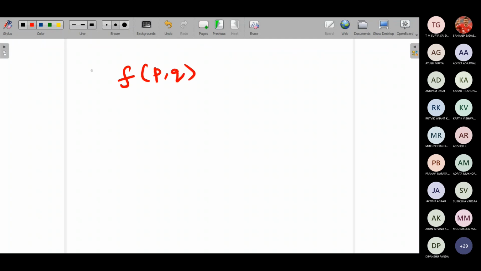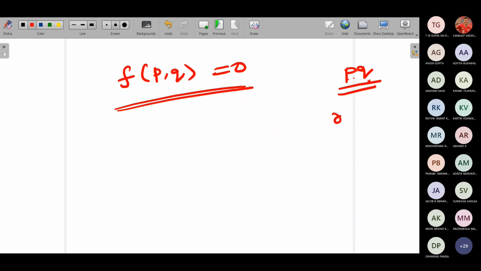So the first type was f of p comma q, equations involving only p and q. See, what is the product of this? P and q. What is p? Dou z by dou x. What is q? Dou z by dou y. What is the product? Dou square z by dou x dou y. So is this your linear or non-linear PDE?